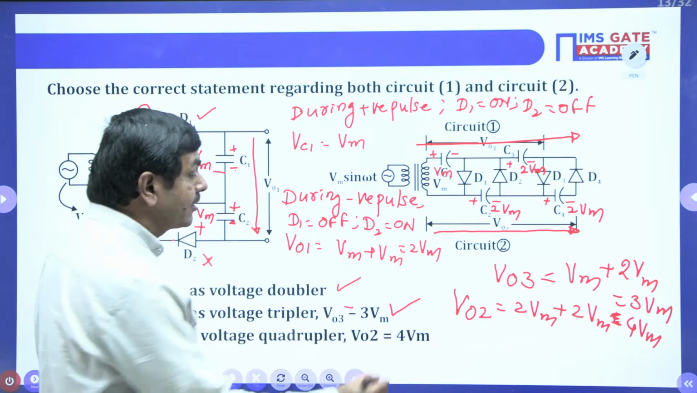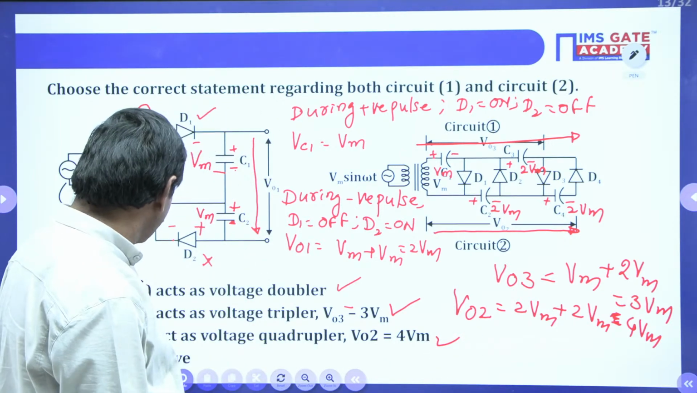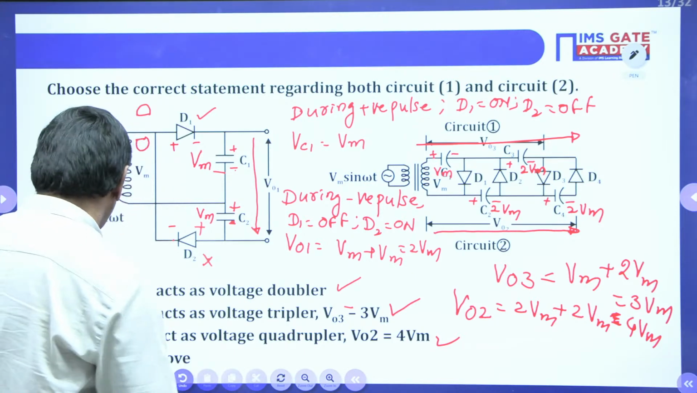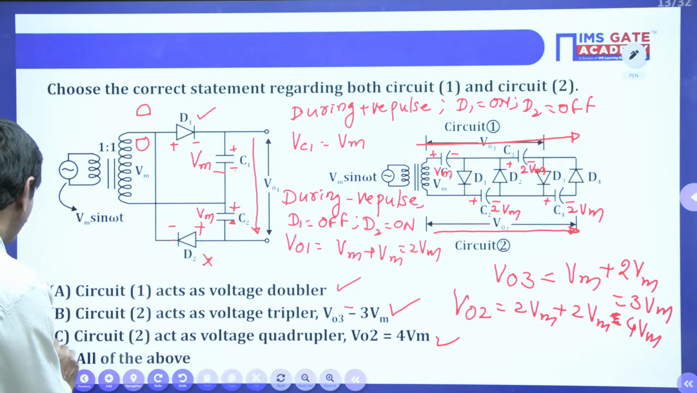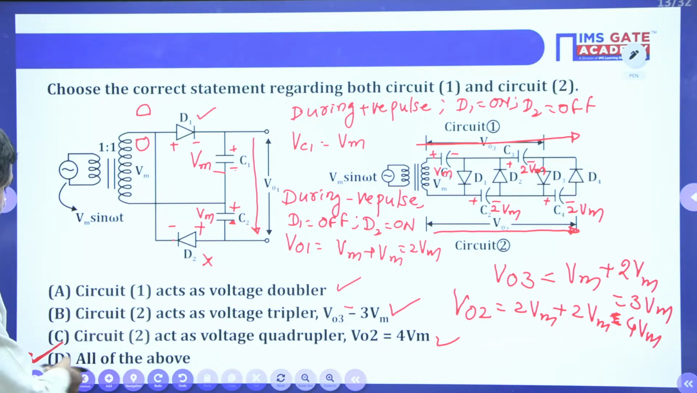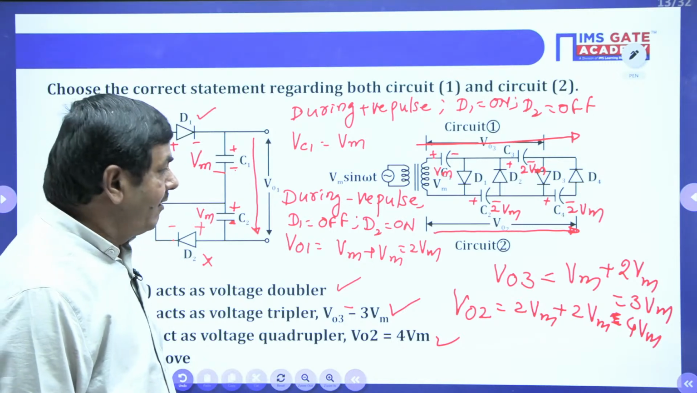Yes, this is also correct. Finally, which option is correct? All of the above is correct. So 100% option D is correct. A is correct, B is correct, C is correct. So D can be taken as the solution. All these are correct.